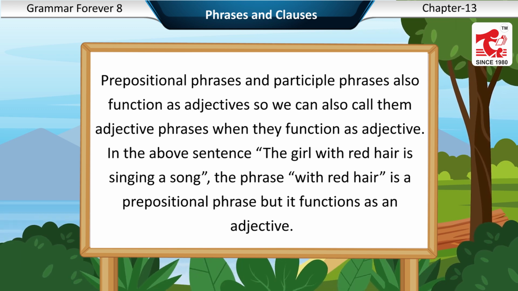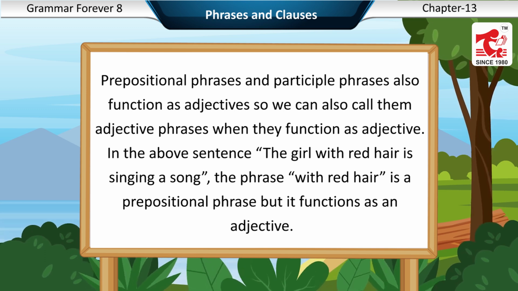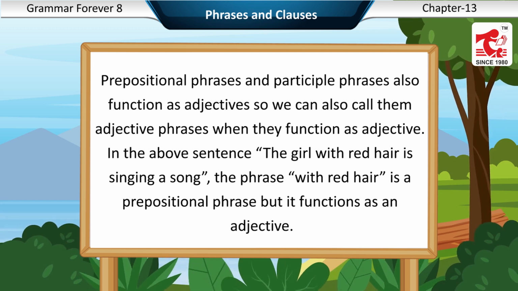Prepositional phrases and participle phrases also function as adjectives, so we can also call them adjective phrases when they function as adjectives. In the above sentence, the girl with red hair is singing a song. The phrase with red hair is a prepositional phrase, but it functions as an adjective.